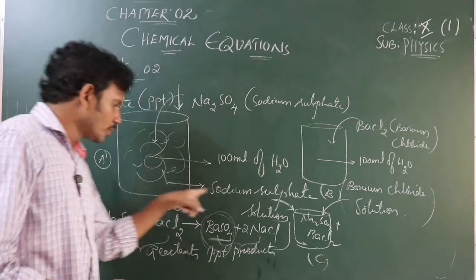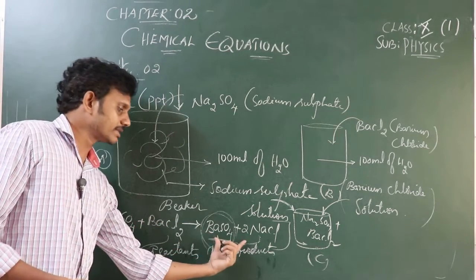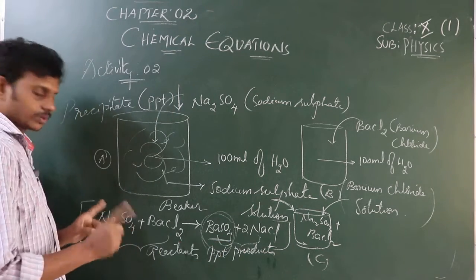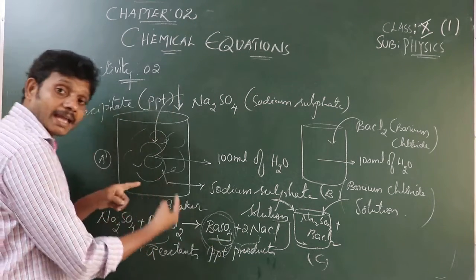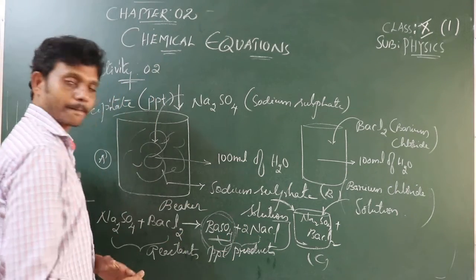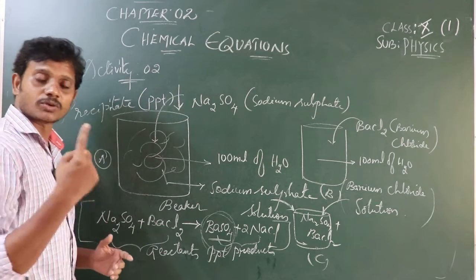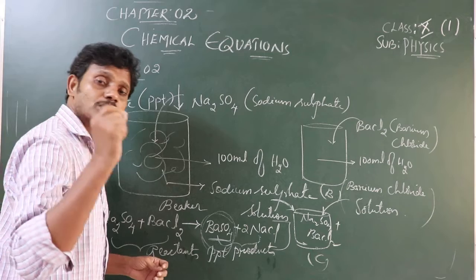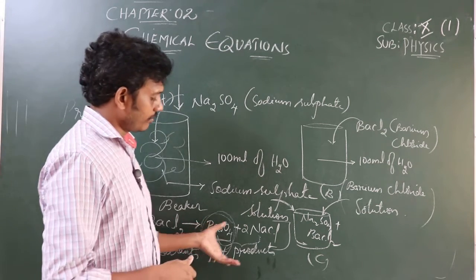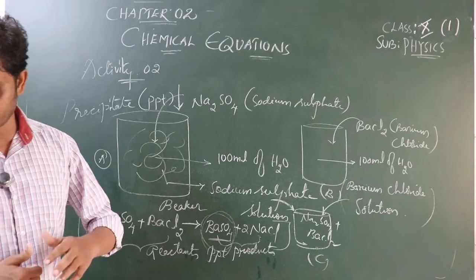Are these new compounds, new products from this? A new substance or not? Yes, these are new substances. Are these similar to the reactants? No, these compounds are entirely different from those compounds. That's the reason we can say it is a chemical reaction. I told you already, in a chemical reaction, a new substance, a new compound, is formed. That's about activity 2.